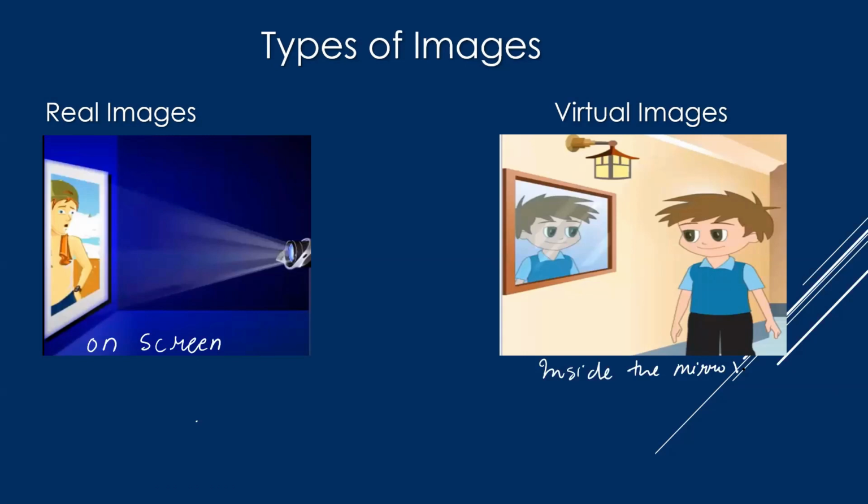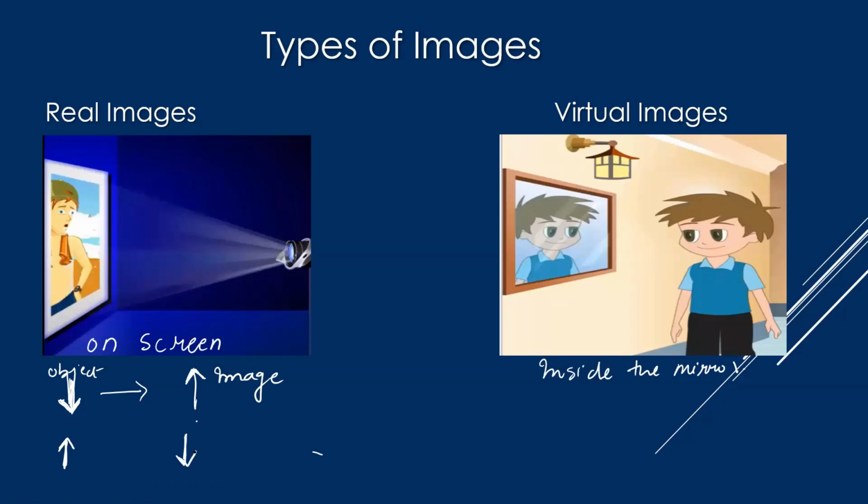Because they keep the object itself inverted. If the object is inverted, they get an erect image. If it is erect, they get an inverted image. This is the way it works.